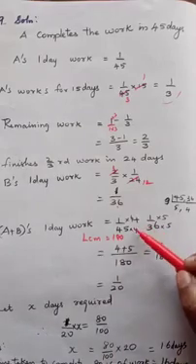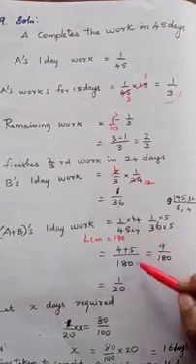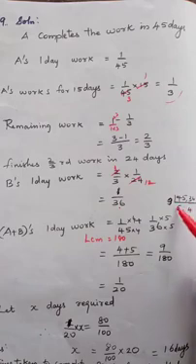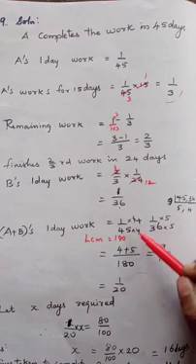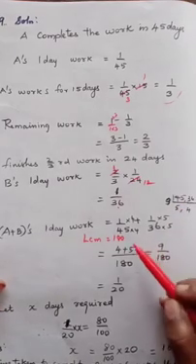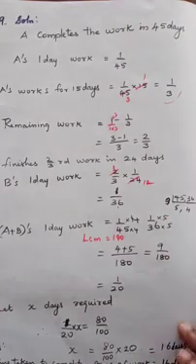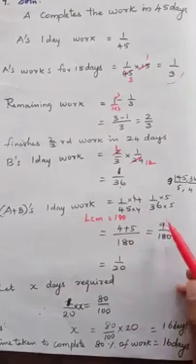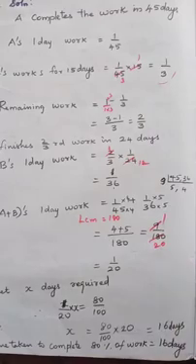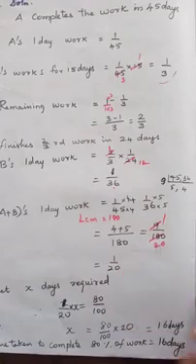So I am multiplying these denominators and bringing the denominators to 180. So here 180, so 45: 9 5s are 45, remaining 4. So 4, I am multiplying. Here 36: 9 4s are 36. I am multiplying both by 5. So 4 by 180. Here 5 by 180. So 4 plus 5 by 180 is equal to 9 by 180. Can cancel 1 times, here 2, 20. So 1 by 20. A plus B's 1 day work is equal to 1 by 20.